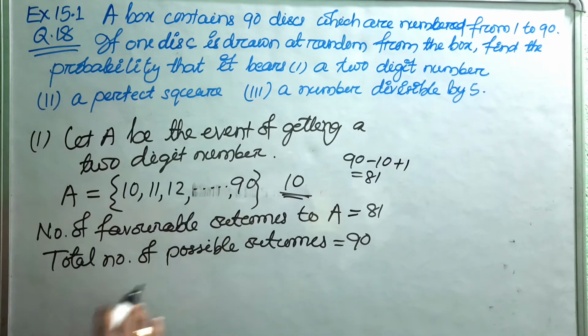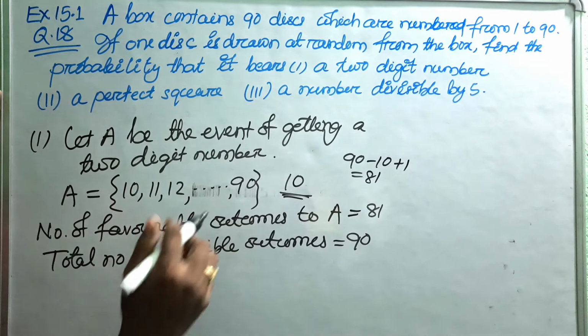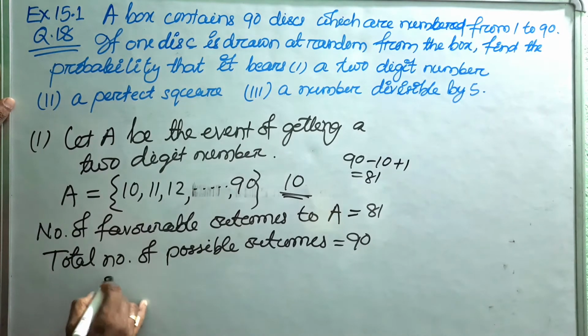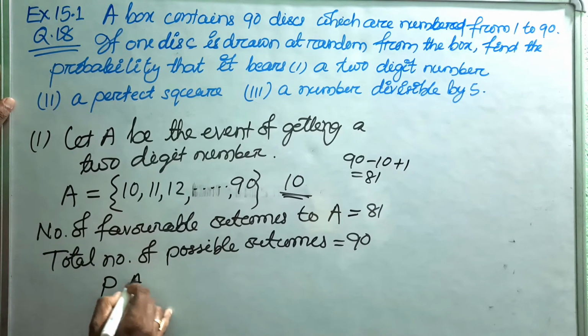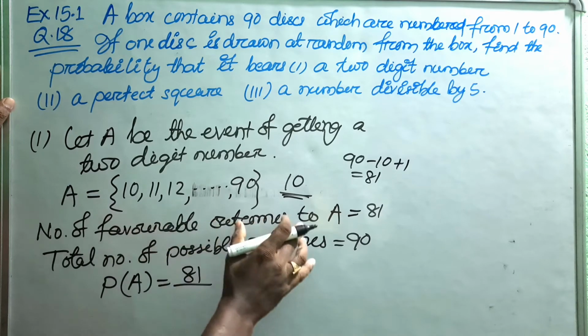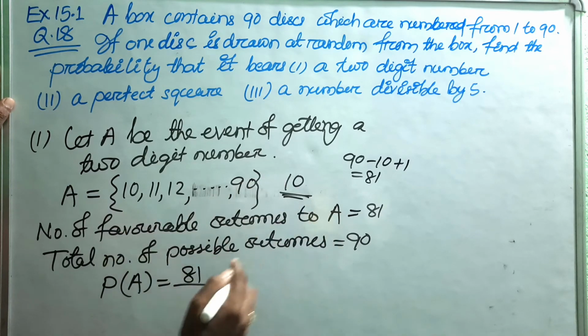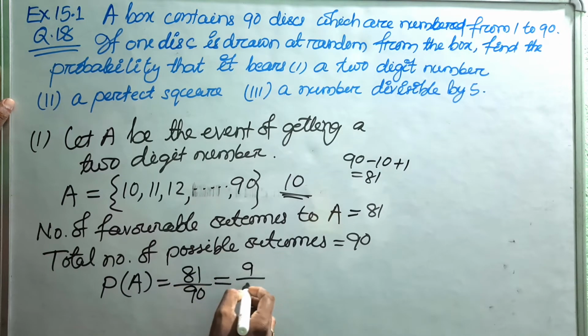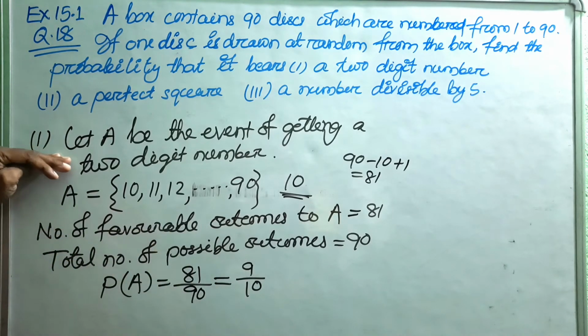So the probability of this event A is equal to the number of favorable outcomes by the total number of possible outcomes, that is 81 by 90. I will cancel it by 9, so it becomes 9 by 10. So this is the answer of part 1.